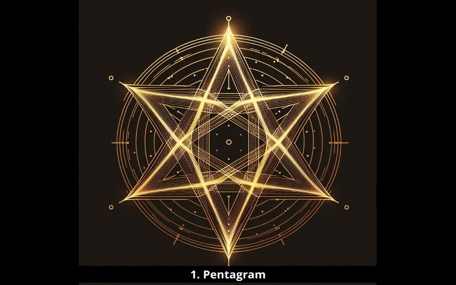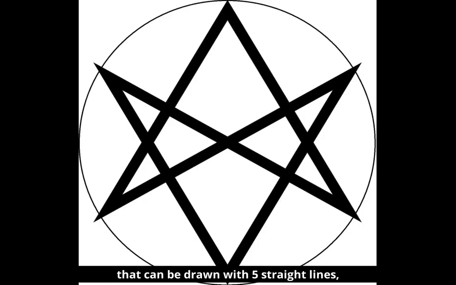1. Pentagram. Five-pointed star. A pentagram is a five-pointed star that can be drawn with 5 straight lines, without lifting a pencil. This distinctive five-pointed star has symbolic significance in different cultures and religions, but its most important feature is that it can be drawn with a single continuous line, which could technically be called unicursal.